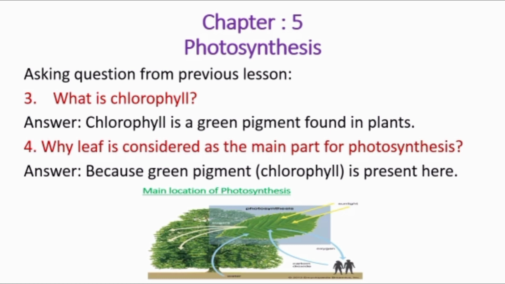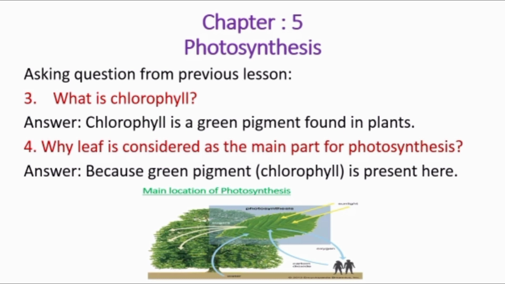Now the last question from the previous topic. Why is the leaf considered the main part of photosynthesis? The leaf is considered the main location of photosynthesis because one kind of pigment named chlorophyll is present here. This chlorophyll is very important for photosynthesis because it can trap sunlight and convert this sunlight into chemical energy. Without chlorophyll, the photosynthesis process cannot happen.